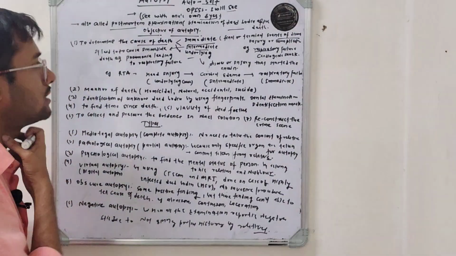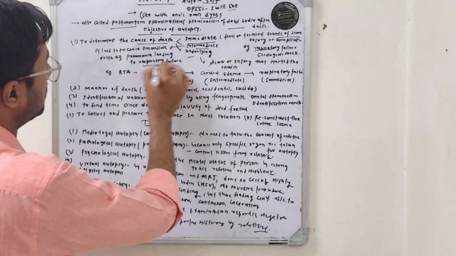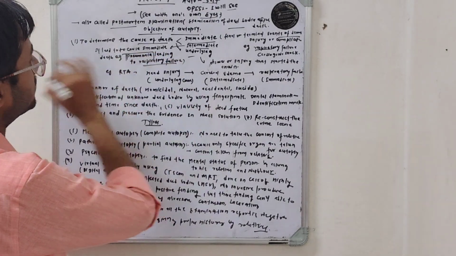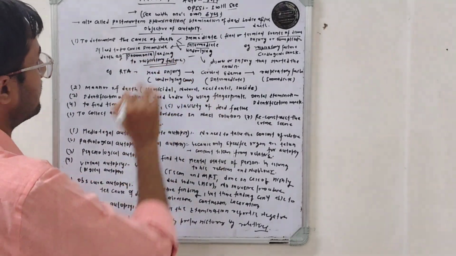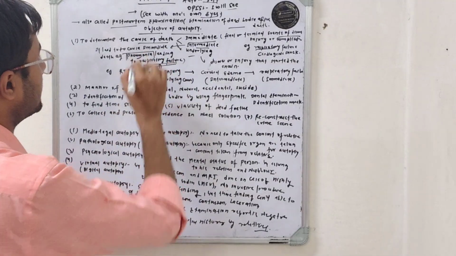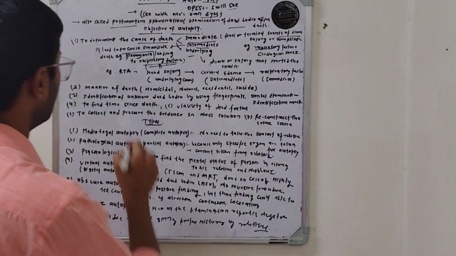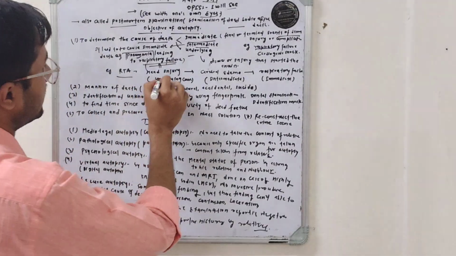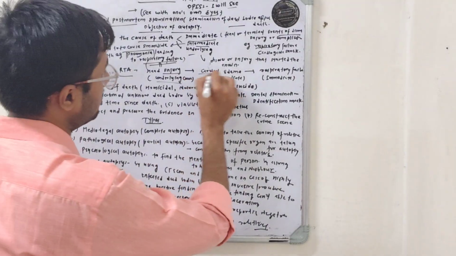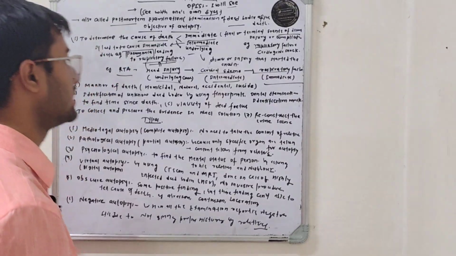For example, if a person first develops pneumonia and this leads to respiratory failure, then respiratory failure is the immediate cause and pneumonia is the intermediate cause. Another example: in a road traffic accident, the head injury is the underlying cause, cerebral edema is the intermediate cause, and respiratory failure is the immediate cause.